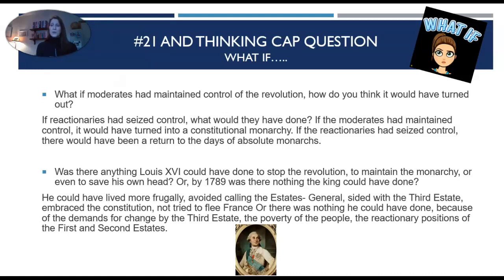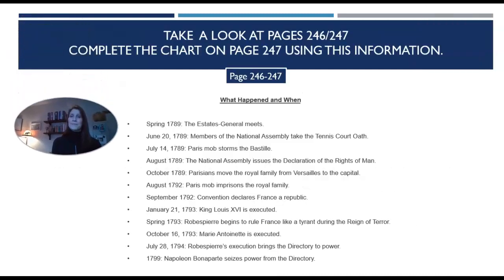And please remember, as we're going through these lessons, there's so much more to learn in your readings. So please make sure that you are doing your required readings as well as these student guides. So take a look at pages 246 and 247 and then complete the chart on page 247 using this information. So over on the left-hand side, you're going to write, for example, spring 1789, and then I believe it's underneath that. Let me take a look. Yeah, or to the right of that, you're going to write the Estates General meet.